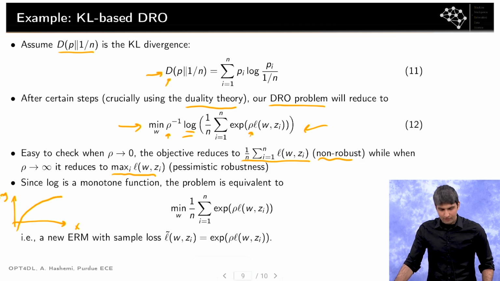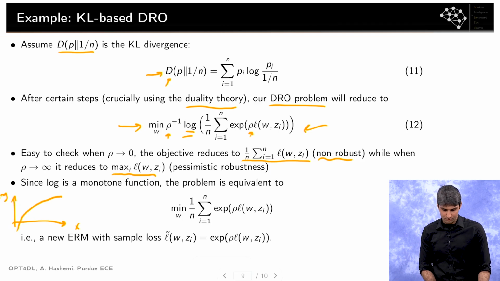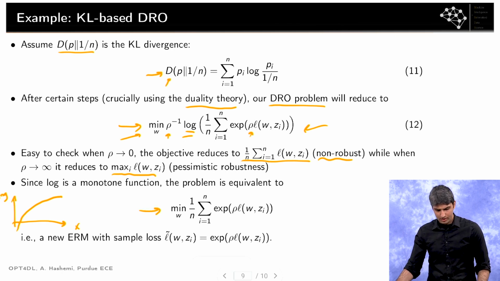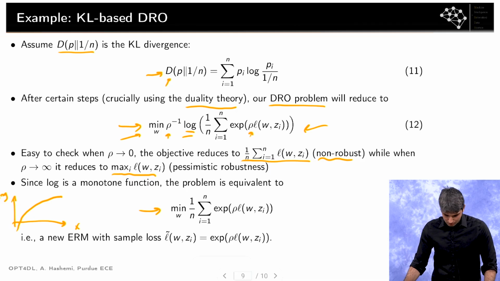Now, in optimization, when we have a composition of a monotone function and another function, and we want to minimize it, it turns out that the problem is going to have the same solution when we remove the outer monotone function. So therefore, since log is monotone, our problem here is actually equivalent to what I've written here, where I get rid of the log, and also I get rid of the constants such as rho inverse.